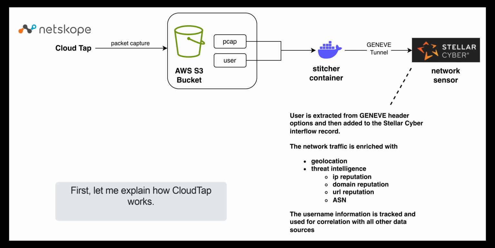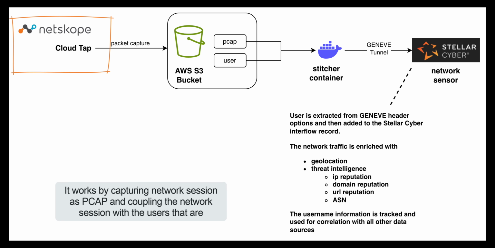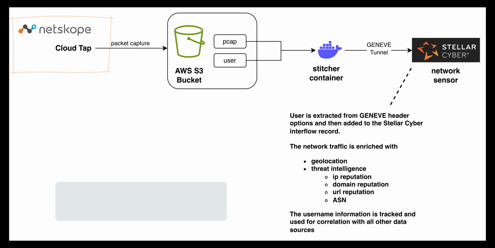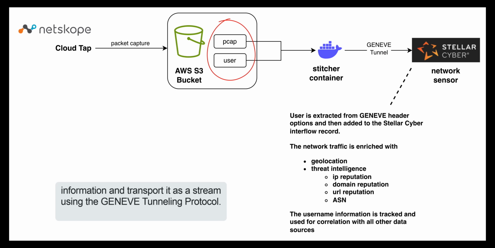First, let me explain how CloudTap works. CloudTap is a service provided by Netskope. It works by capturing network sessions as PCAP and coupling the network session with the users that are generating those sessions. That information is written up to an AWS S3 bucket. Netskope then provides a Docker container that they call a stitcher to progressively read the PCAP and user information and transport it as a stream using the Geneve tunneling protocol.